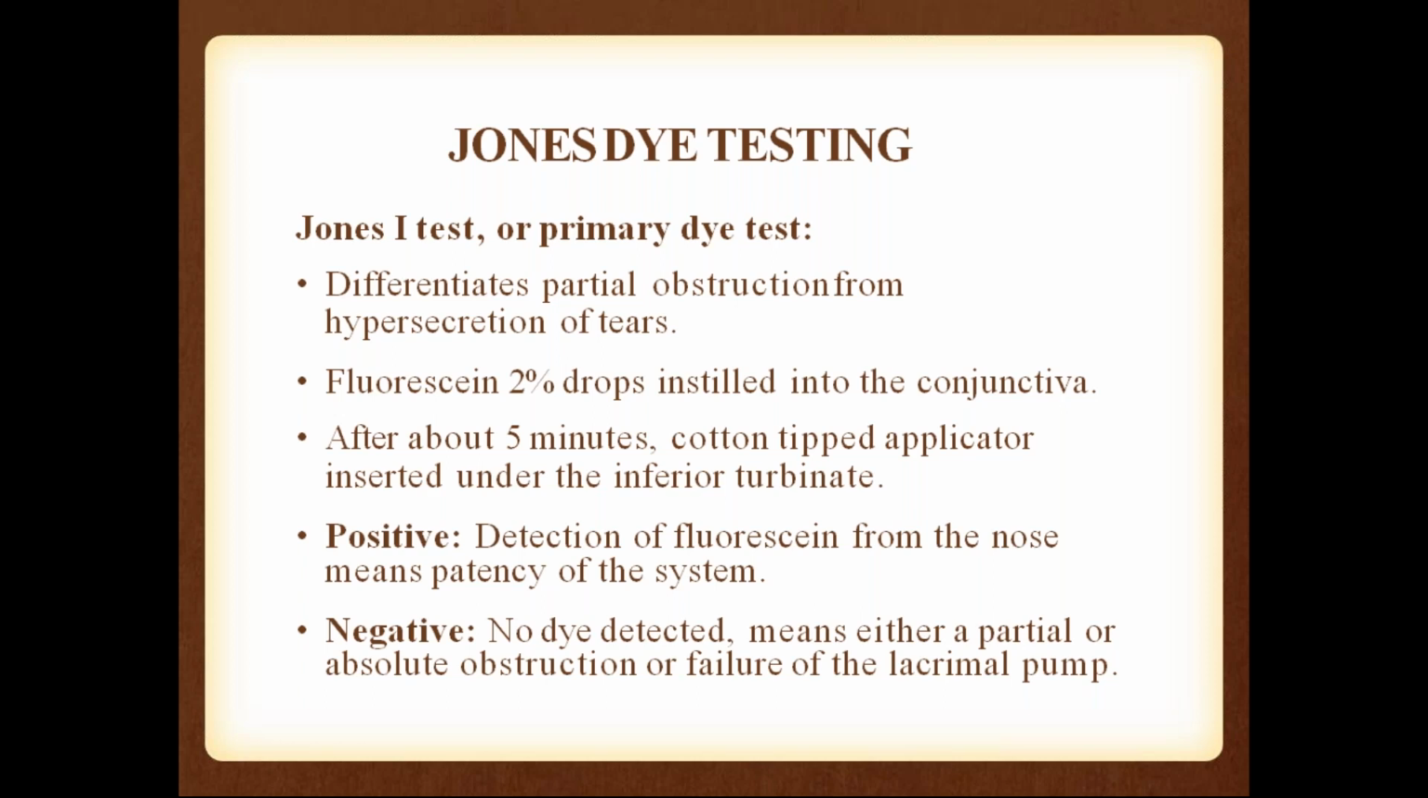If there is fluorescent stain on the cotton tip. If there is no dye on the cotton tip, then we have to assume that some problem is there with the drainage system. Either it can be some obstruction which is anatomical, or it can be some lacrimal pump failure which is functional. Okay, so the Jones dye test is to see whether there is any obstruction or lacrimal pump failure.